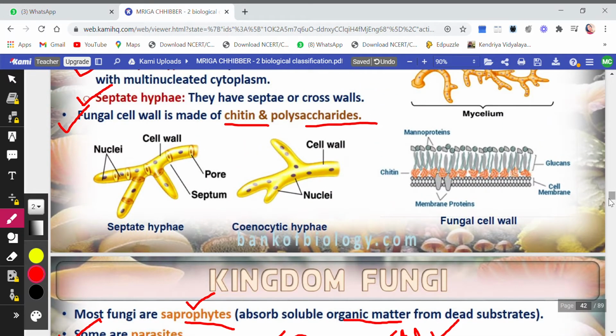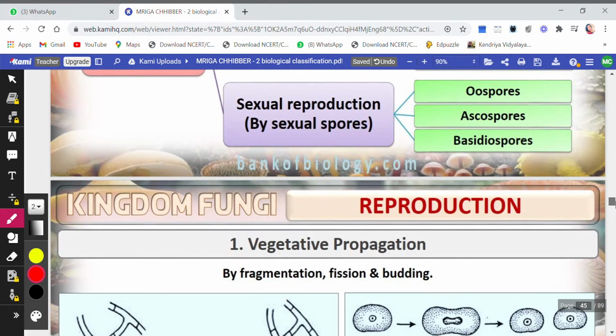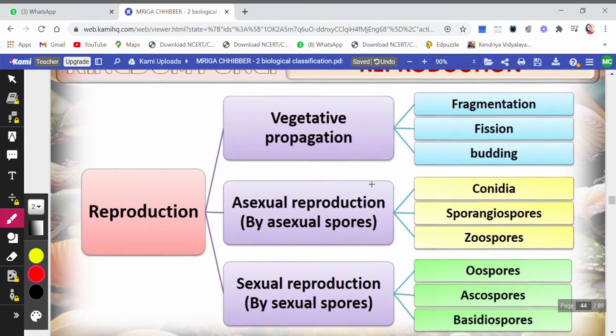Next, let's see here. What about reproduction now? Children, reproduction in this kingdom, that is fungi, is of three types. One is vegetative reproduction, then asexual reproduction, and then sexual reproduction. So let's see. Vegetative reproduction can be done by fragmentation. You know what fragmentation is? When an organism gets divided into two fragments, that is fragmentation.